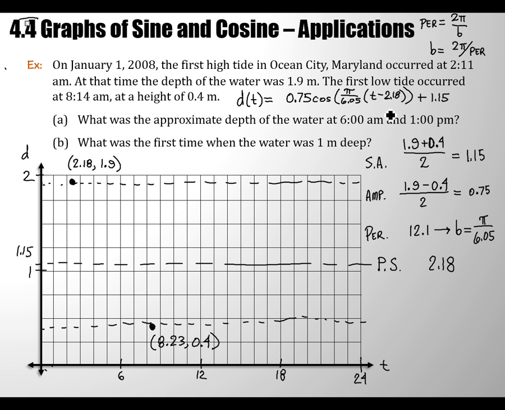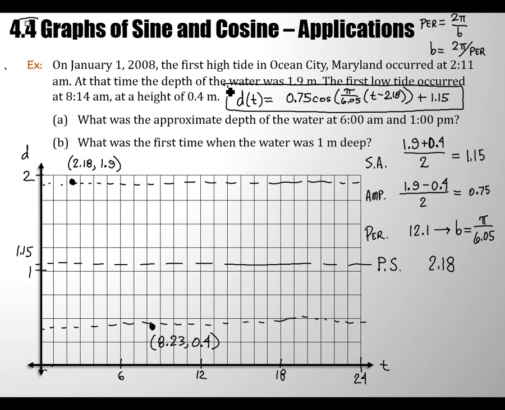And by 2.18, I mean, let's use that stored value in the calculator. I waited on doing that last because no matter what your model is, no matter what my model is, no matter what your friend's model is, these three things that we first calculated everyone in the world will agree on, right? Everyone's model will have those three things true. But then you have to make this choice about, do you want sine or cosine? What's the phase shift going to be? Now we have a discussion, right? But I think this is probably the most natural model that all of us came up with, so we'll go with it. It's not the only one that's right.